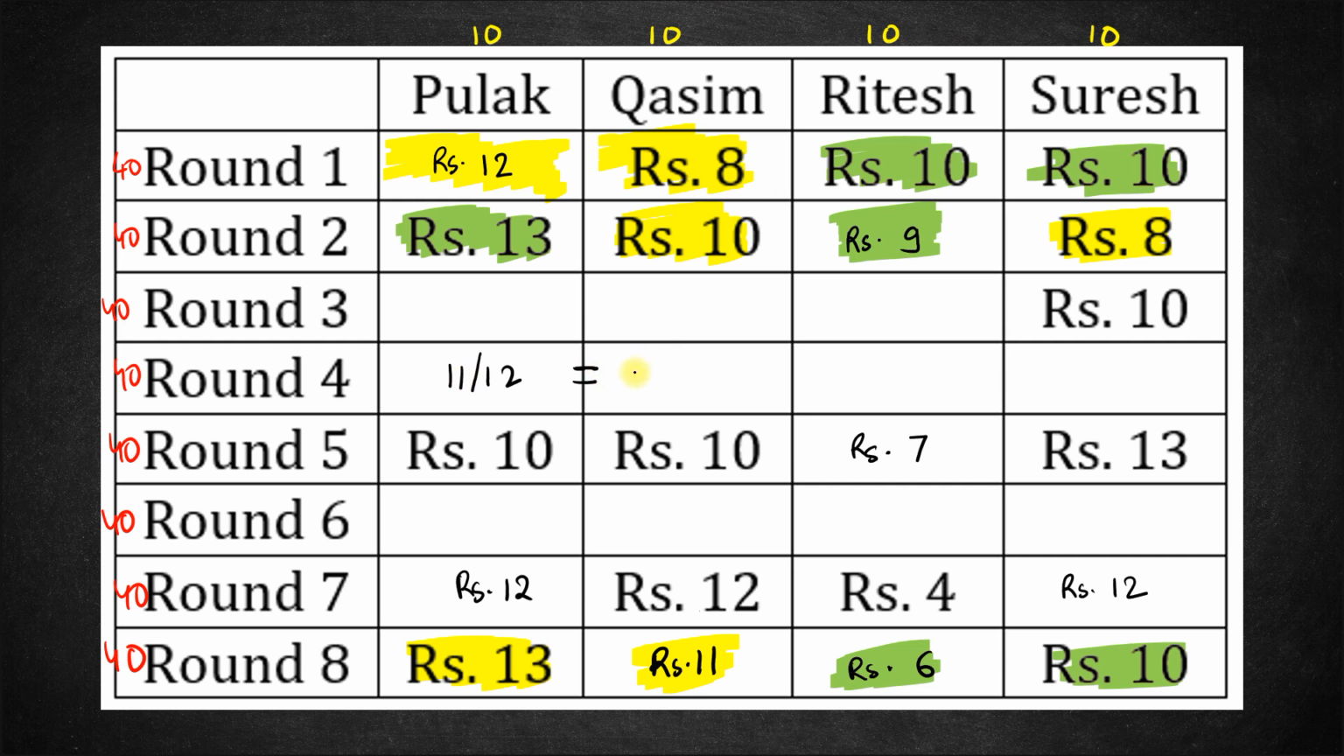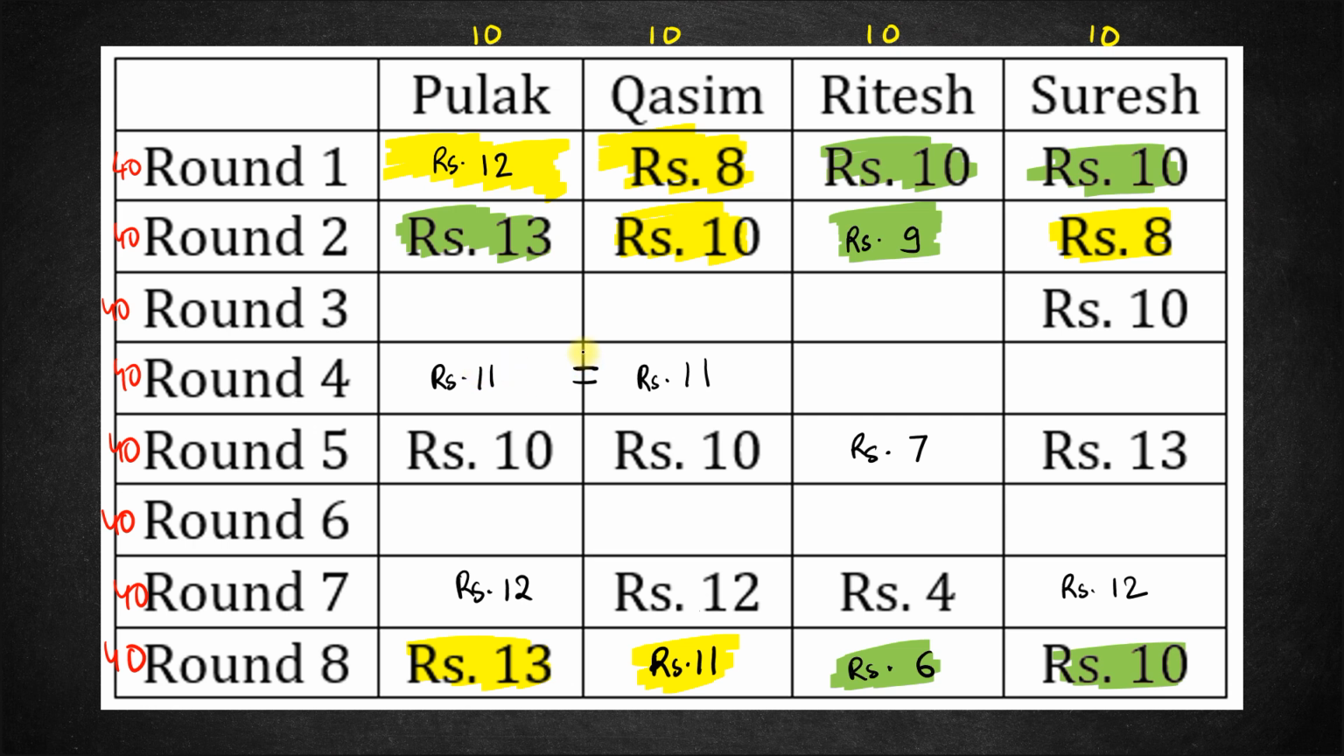So if this is 11, this can also be 11. Or if this is 12, this will also be 12. But can this value be 12? For Qasim, the highest is 12, right? And the highest 12, all the highest are already mentioned. So we cannot have a repetition of any, as in another value of 12 coming. So this cannot be 12. Hence the only value possible for Qasim is 11. Hence Pulak must have also had 11 rupees at the end of round 4, right?